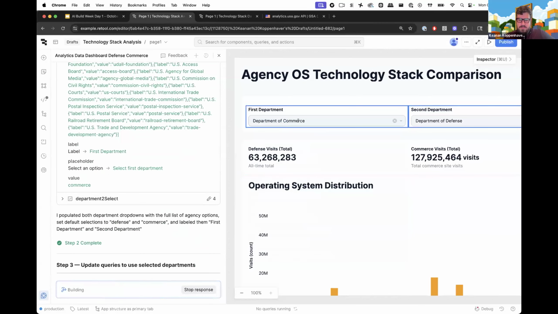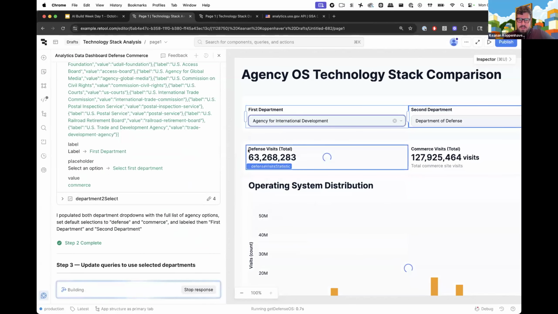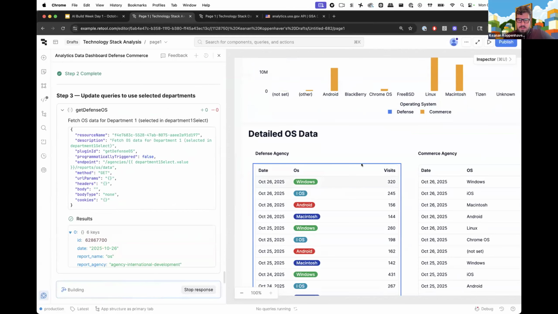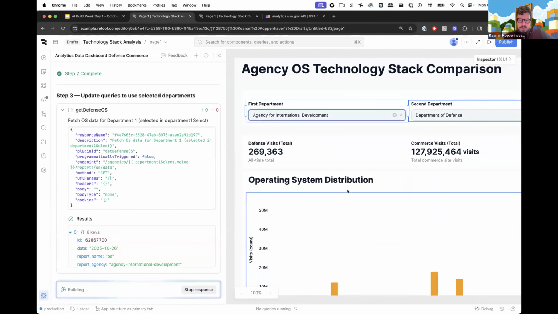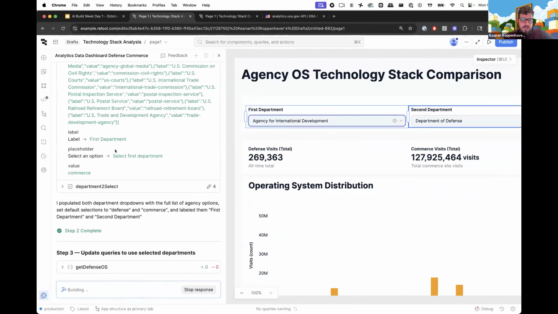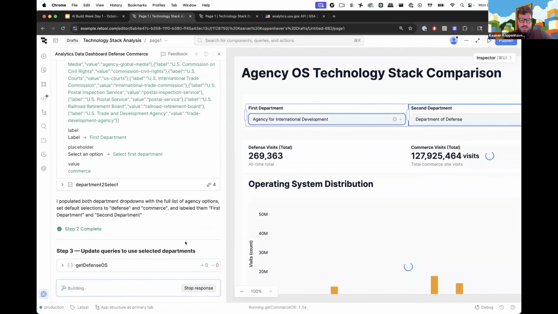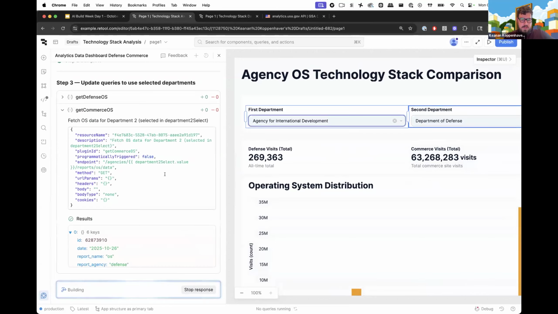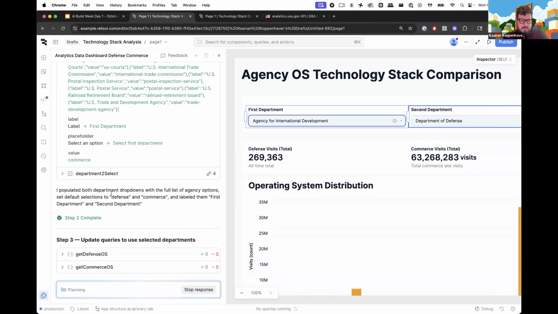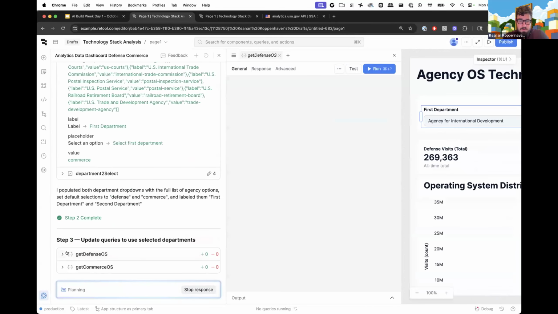But I would imagine that if I change this, it doesn't seem to affect much of what's going on in here, right? So that's where it's going to update these queries to use the departments that we've actually selected, as opposed to the hard-coded queries that were there before. So you can see here where it's updating this endpoint. Let me just dive back into this real quick.